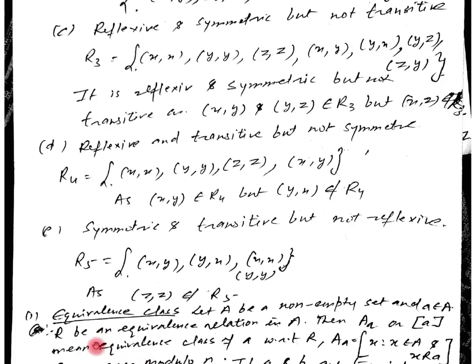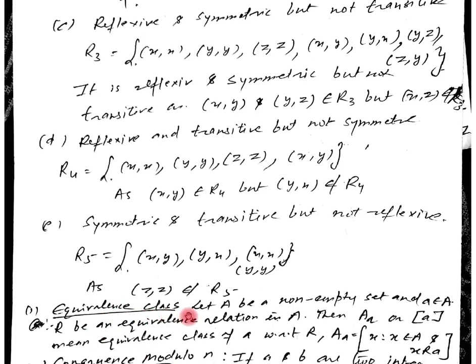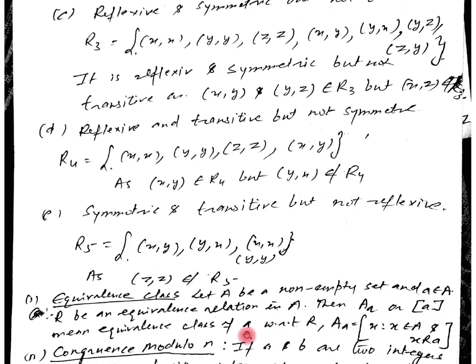Now here one term is equivalence class. Let A be a non-empty set and a belonging to A. Then R be an equivalence relation in A, then written as [a], we are putting a in square brackets, means the equivalence class of a with respect to R, means all the elements belonging to A which are related with the element a. That is known as equivalence class, or it can be written as {x belongs to A : x must be related with a}. This is known as equivalence class.